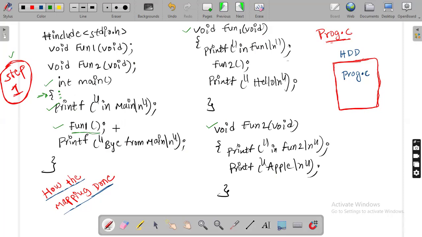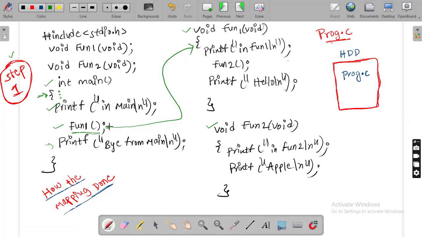Fun1 function call. So when fun1 function call happens, control jumps to fun1 function definition. Is there any pending statement in main function? Yes, this is the pending statement, but it is executed after you return back to this function. Getting my point? So whenever a function call happens, it means go to that function definition and execute all the statements.